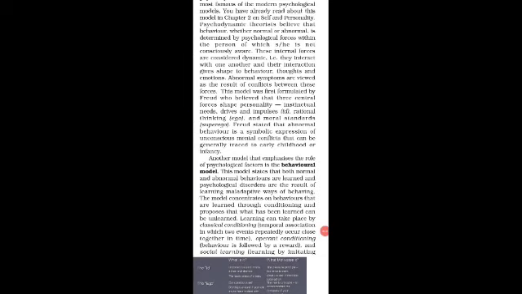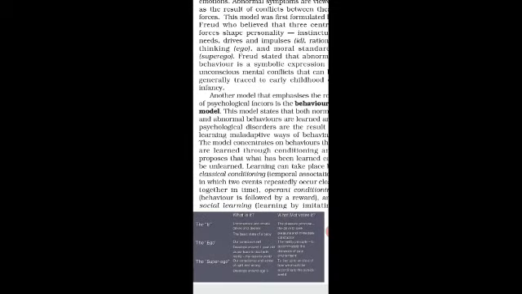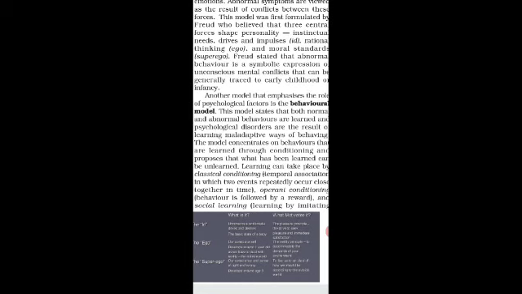This model was first given by Sigmund Freud, who believed that there are three central forces that shape our personality. First one is id, second ego, and third superego. Id is related to our needs, drives, and impulses. Here, impulses means when we have any desire that we want to fulfill quickly. For example, if a child of 8 to 9 months sees candy in another person's hand, then he starts crying without thinking about etiquette. That's why it is based on the pleasure principle.